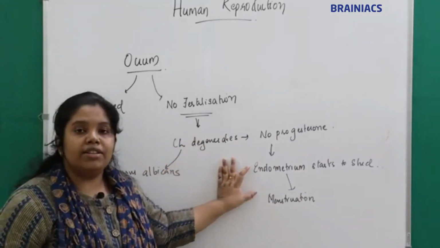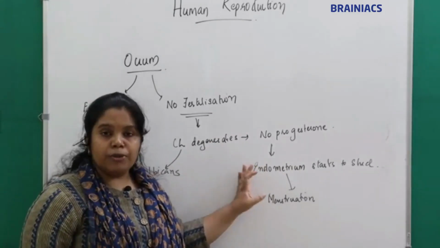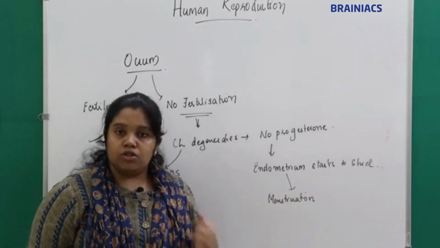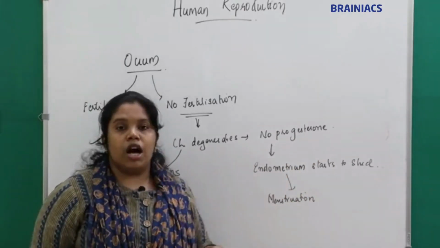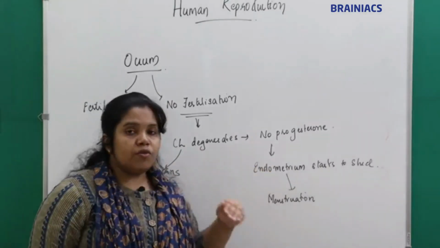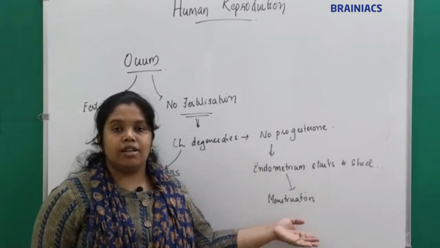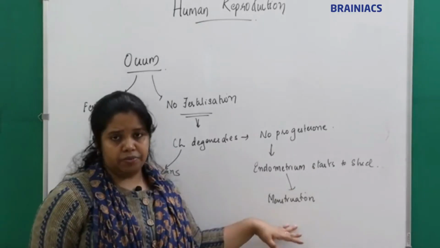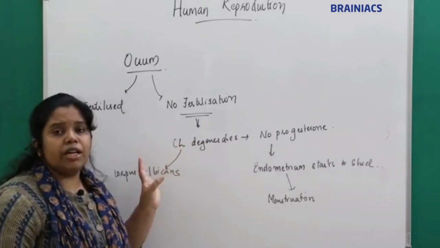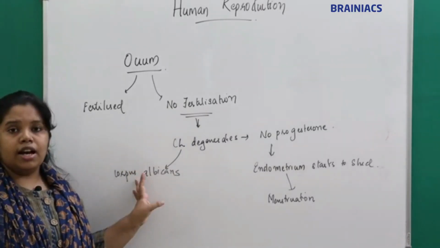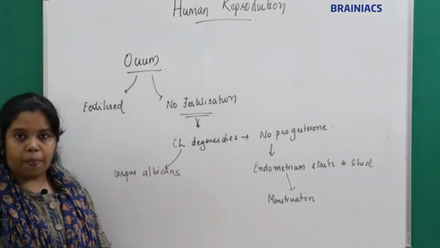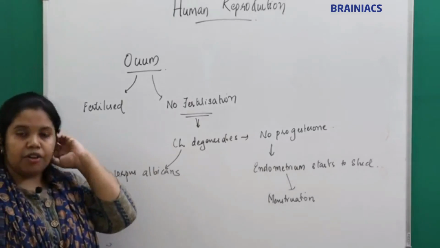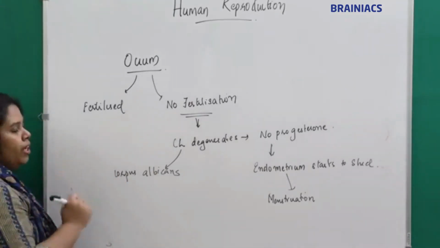If the ovum doesn't get fertilized, the corpus luteum will degenerate after 10 days. Progesterone starts to decrease. There is no progesterone, so the endometrium will start shedding and comes out through the vagina as menstruation. This starts the next cycle. And the corpus luteum will become a scar tissue called corpus albicans. That is what occurs in the female reproductive system. Now we will see some numericals.